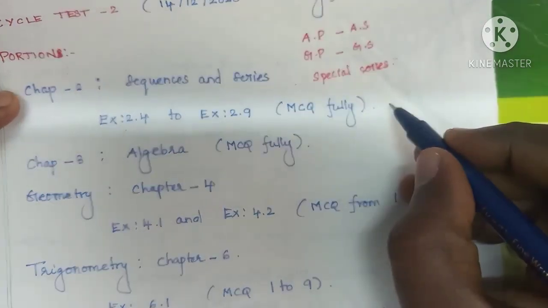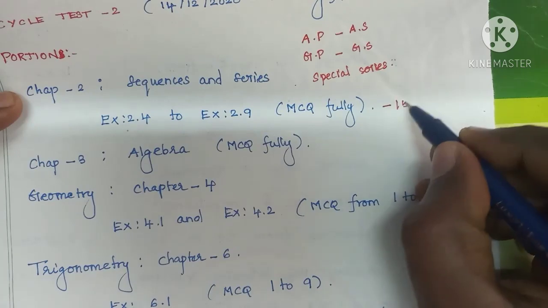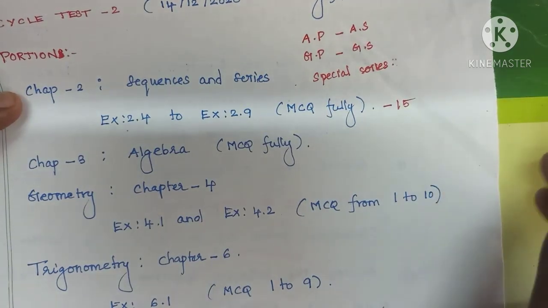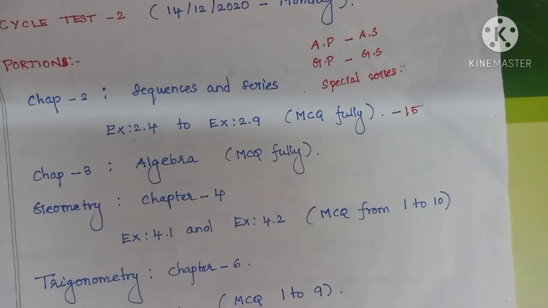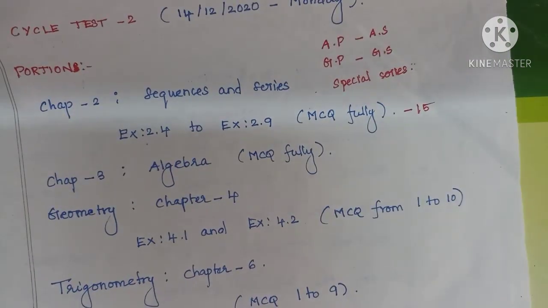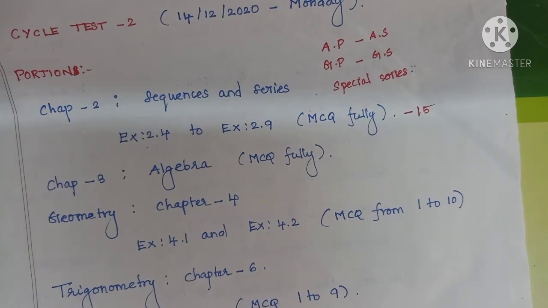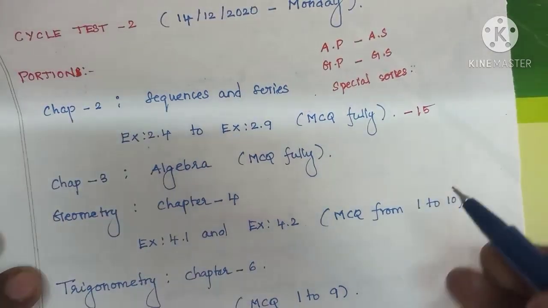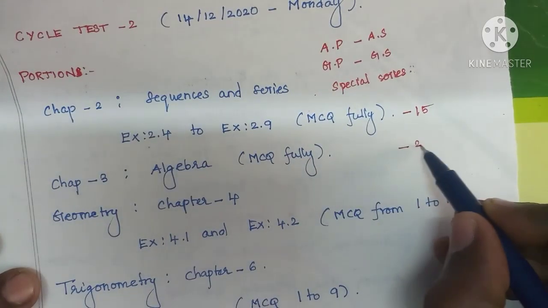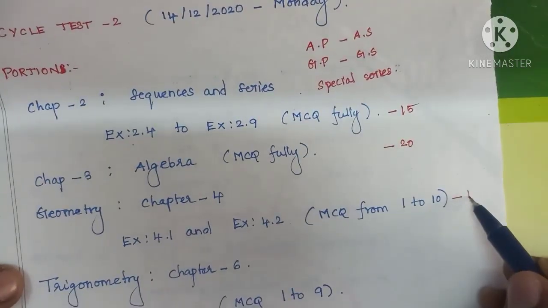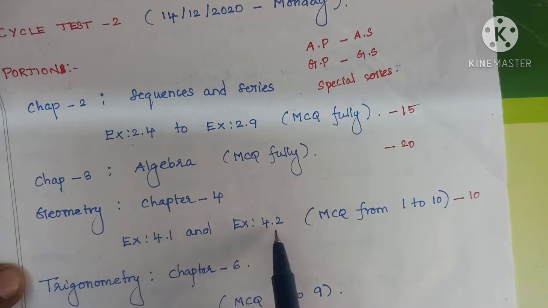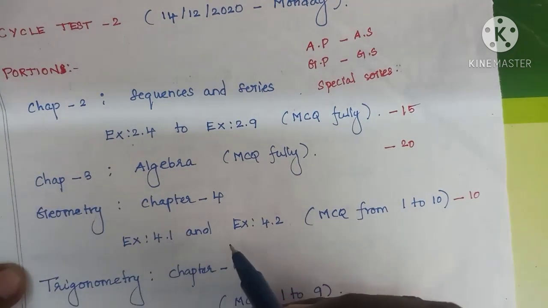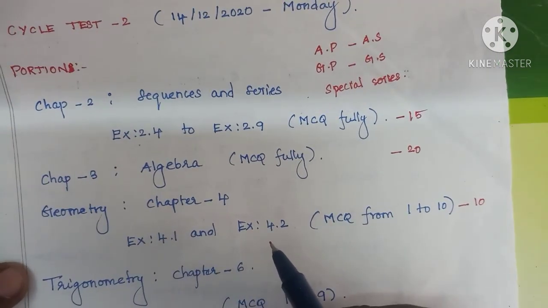See, in the second chapter 15 questions, and in algebra there are 21 marks. Here only 10. Exercise 4.1 and 4.2 are related to the similar triangles concept.